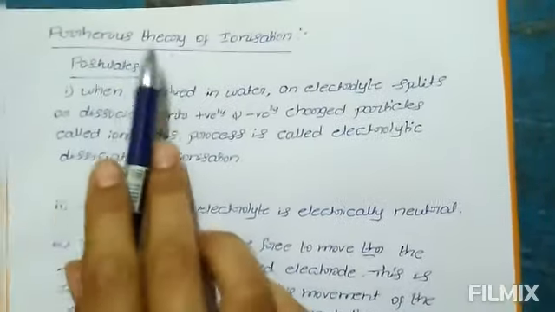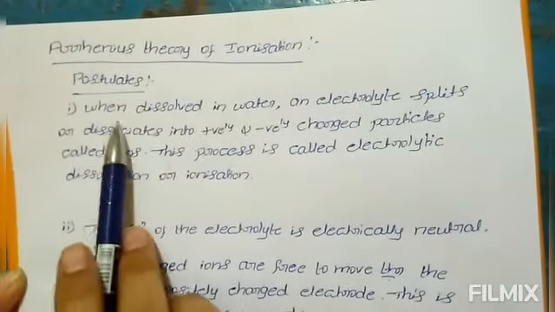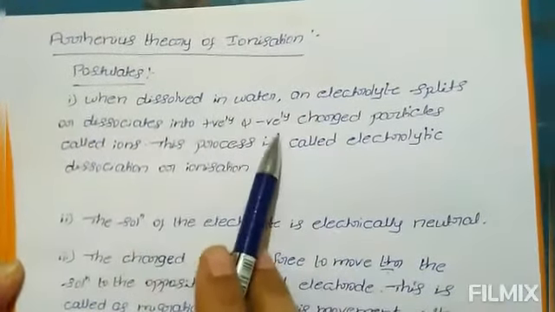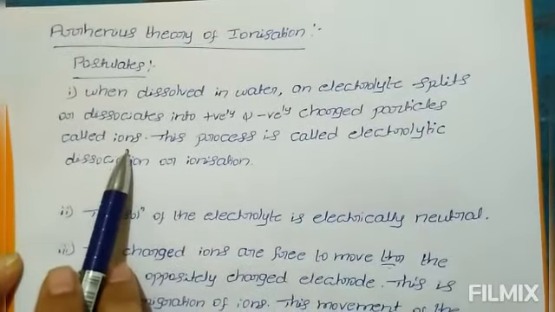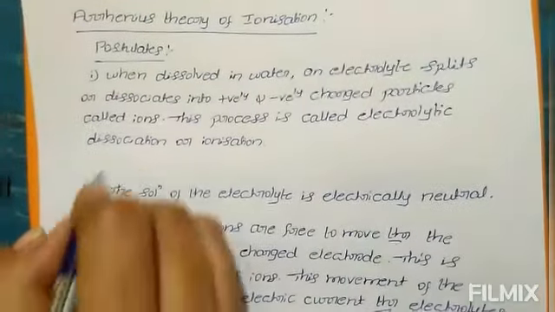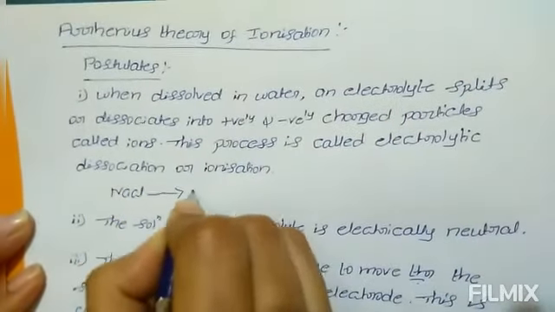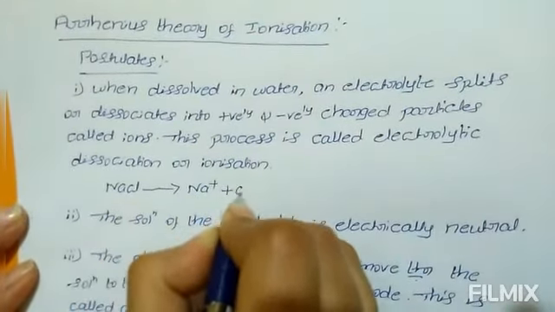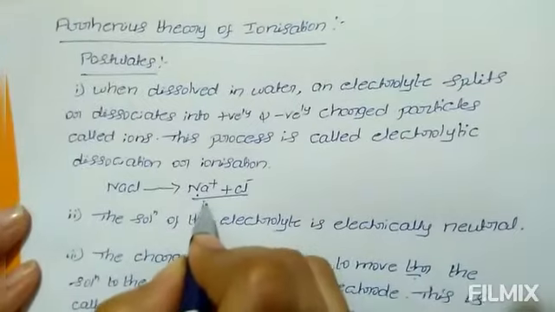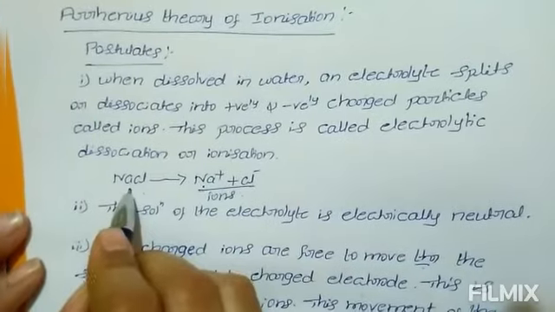Next part is Arrhenius theory of ionization. The main postulates of Arrhenius theory are: first one, when dissolved in water, an electrolyte splits or dissociates into positively and negatively charged particles called ions. This process is called electrolytic dissociation or ionization. For example, NaCl dissociates to form Na plus and Cl minus ions. So these Na plus and Cl minus are called ions, and this process is called electrolytic dissociation or ionization.